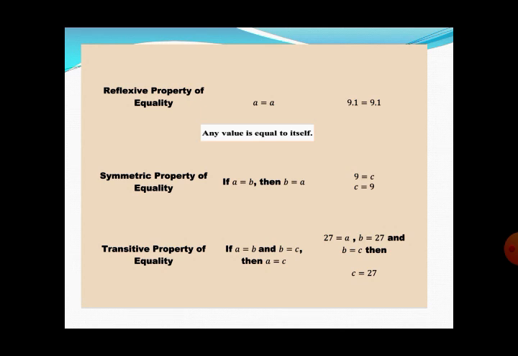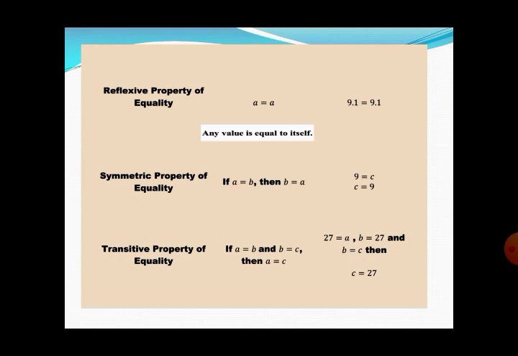What is equality? Equality means equations having the sign of equality, a mathematical statement in which the sign of equality is used. So the reflexive property says that A is equal to A. What does A is equal to A mean? Keep in mind we are discussing the set of real numbers. So A shows any element of the set of real numbers. It says that any value is equal to itself.